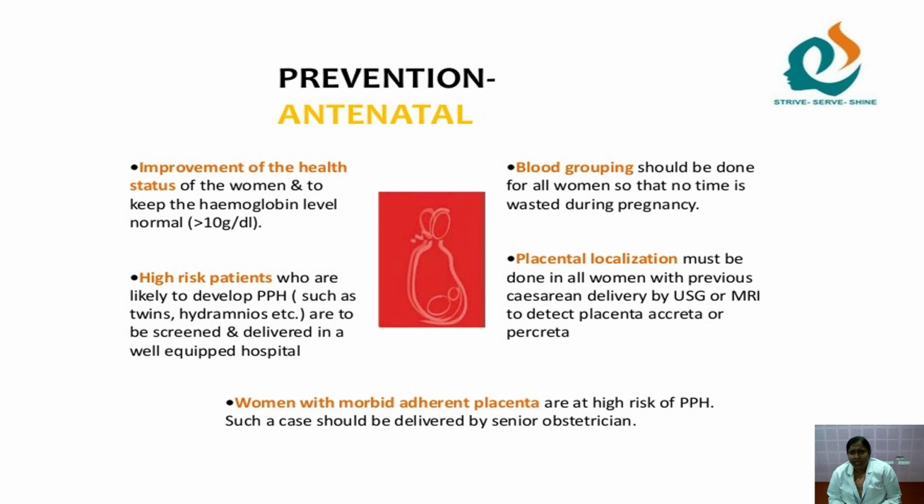Of course, every problem has preventive aspects. Prevention is better than cure. So in the antenatal period itself, we have to identify the mothers at risk for PPH, like improvement of the health status of the woman and keeping the hemoglobin level normal, greater than 10 gram per dl. That is very important because, as I said, if the hemoglobin is greater than 10 and some blood loss occurs, we are able to manage her vitals. But if it is less than 6 or 7, even a mild blood loss will affect the patient's condition. So we have to be very careful in improving the health status of the mother, and you have to identify high risk patients.